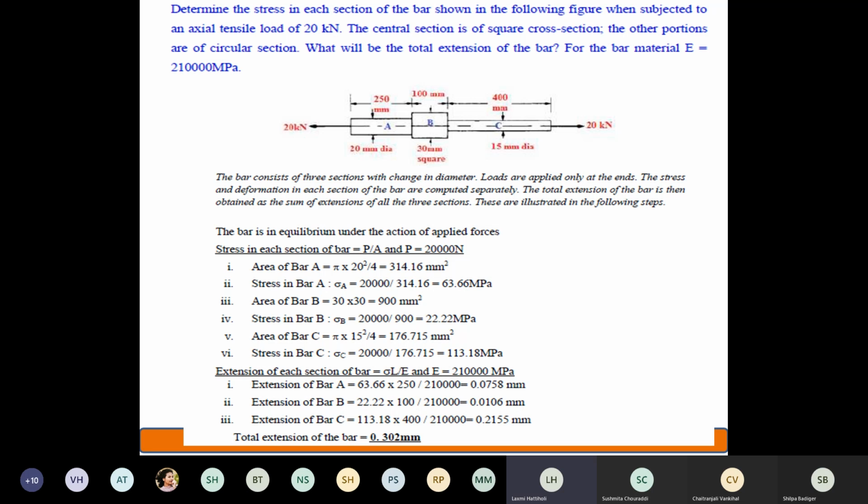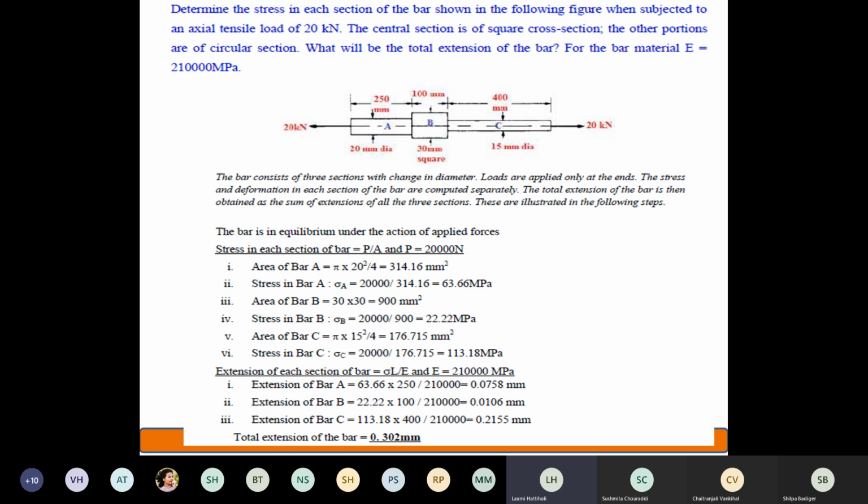Now this is again a typical type of problem, wherein you can see a bar is divided into 3 sections, A, B and C, and I am applying a tensile load of 20 kilonewton.